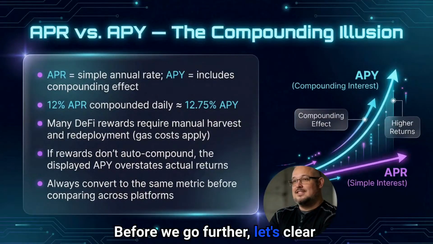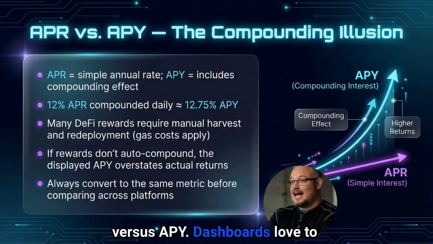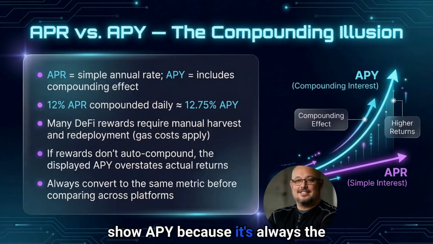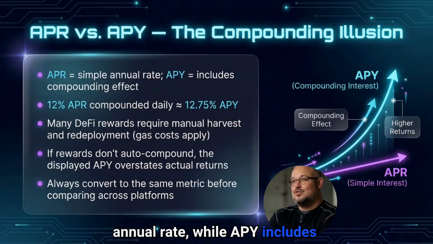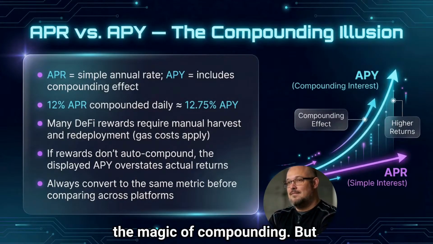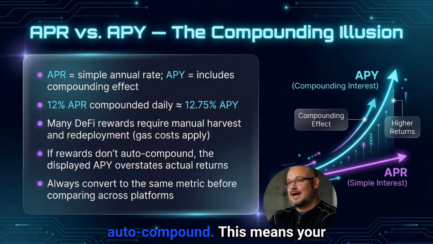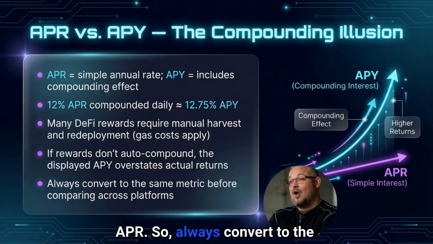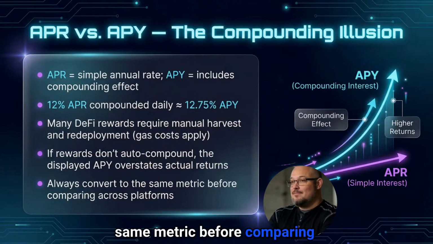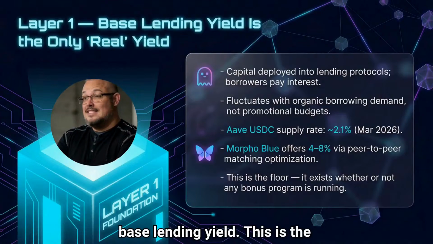Before we go further, let's clear up a common confusion: APR versus APY. Dashboards love to show APY because it's always the bigger number, but this can be a real illusion. APR is your simple annual rate, while APY includes the magic of compounding. But here's the catch: many bonus rewards in DeFi don't auto-compound. This means your real return is often closer to the APR, so always convert to the same metric before comparing across platforms.